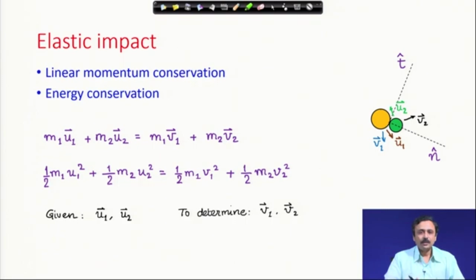How many conditions do we have? We have this vector condition of linear momentum conservation and a scalar energy conservation, the kinetic energy. Basically energy conservation here is only kinetic energy, because they are otherwise not interacting and there is no potential field. Had there been other potential fields, then you would have other potential energy functions.